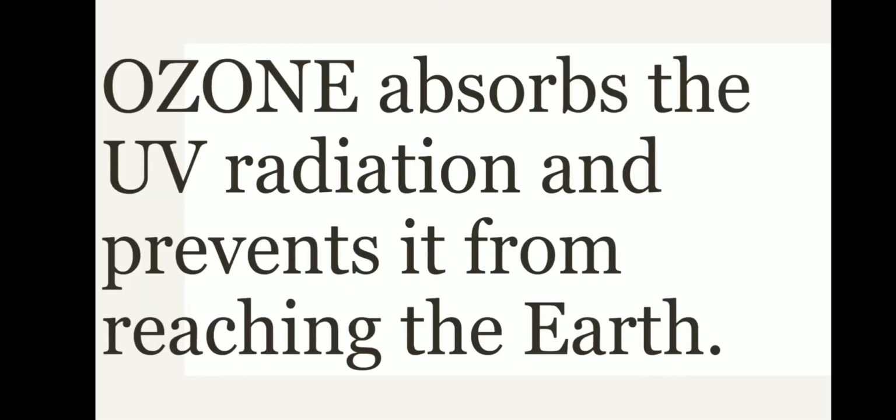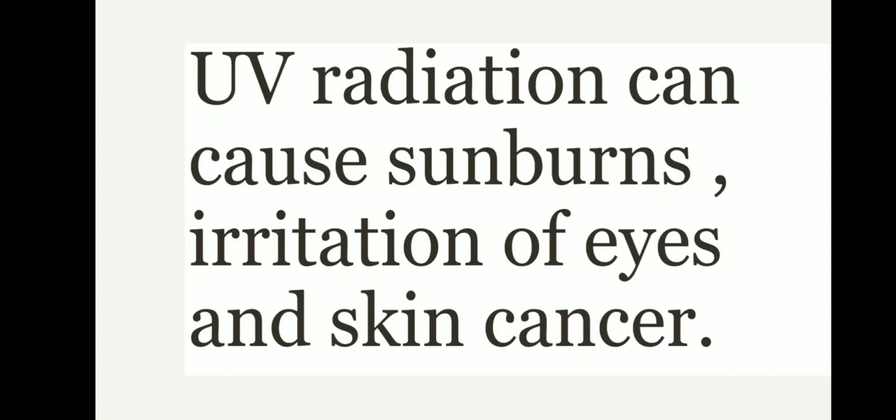Ultraviolet radiation can cause sunburns, irritation of eyes, and skin cancer. So it is very important that we have the ozone layer so that we are protected.